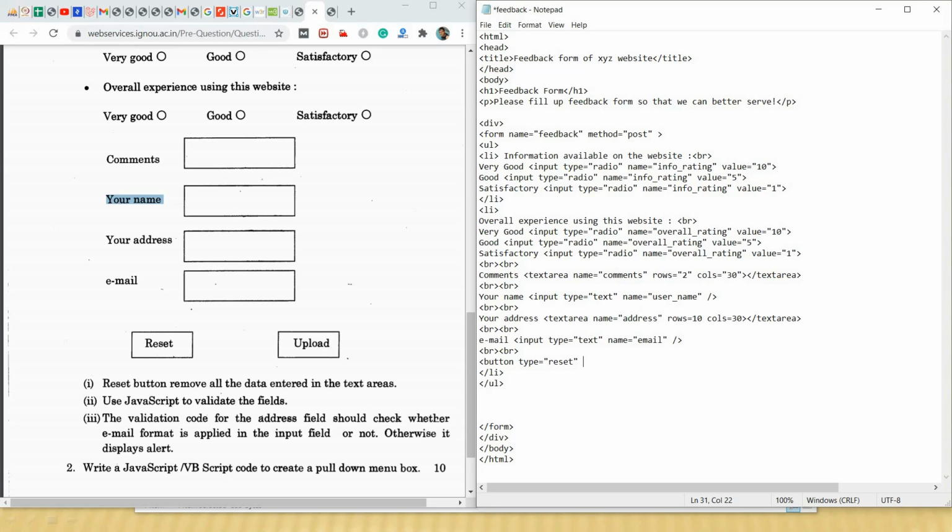Button type equal to reset. Now what is inside the button? We have to display reset text. I am ending this button. Now I will include another button.